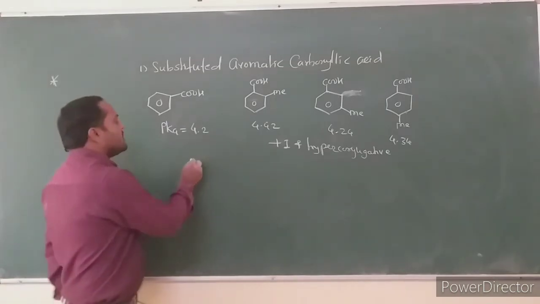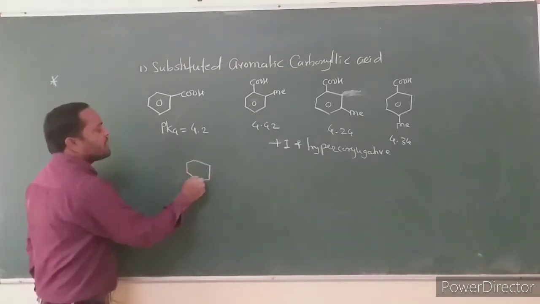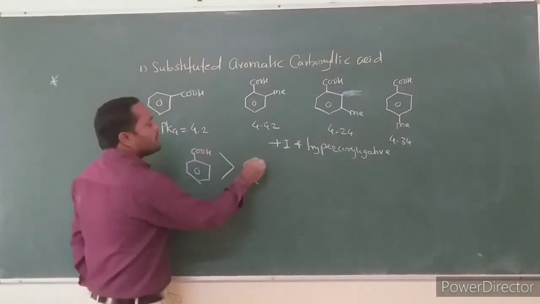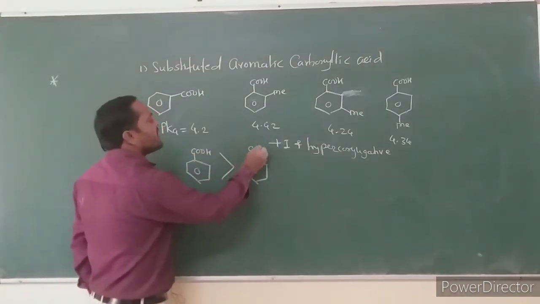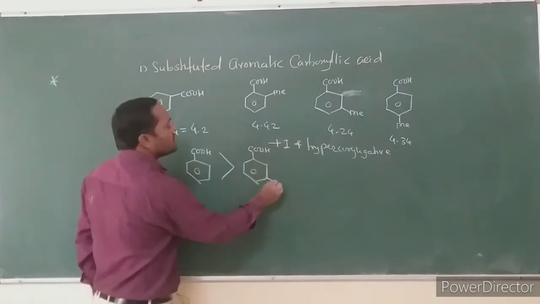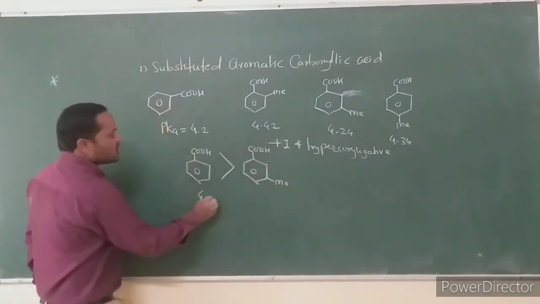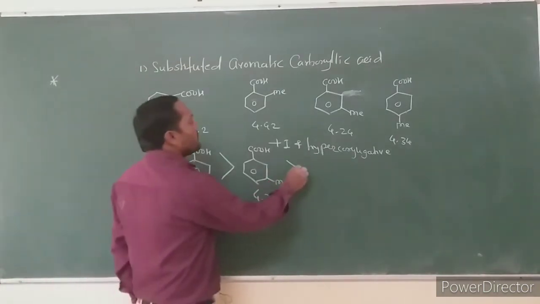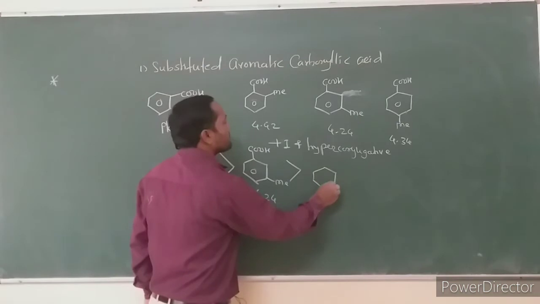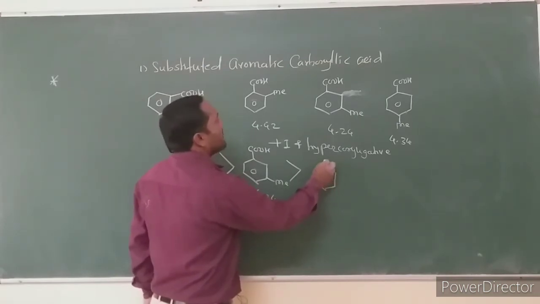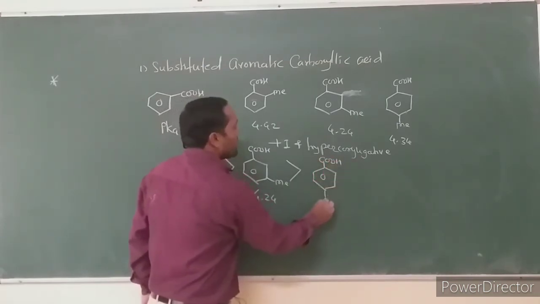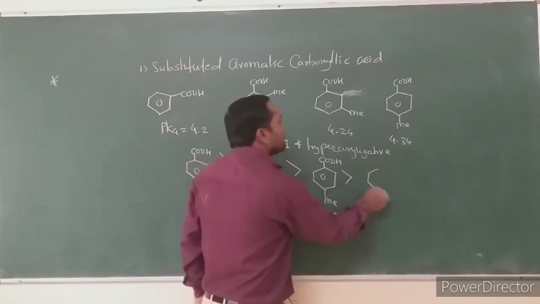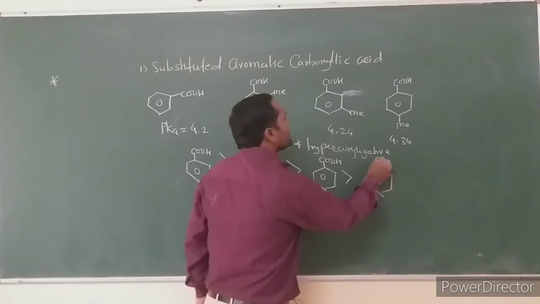Consider the acid strength in decreasing order. Benzoic acid is stronger than meta-methyl benzoic acid, which is stronger than para-methyl benzoic acid, which is stronger than ortho-methyl benzoic acid.